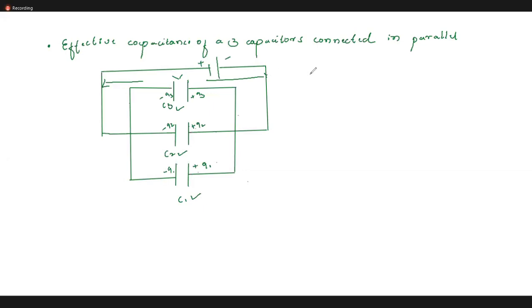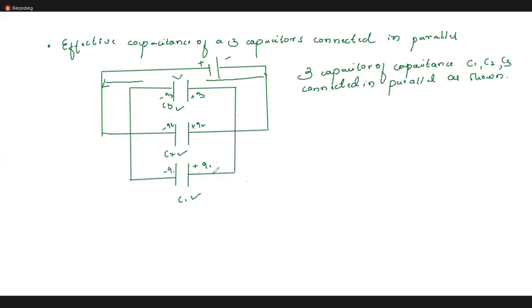So let me take three capacitors of capacitance C1, C2, C3 connected in parallel, as shown.